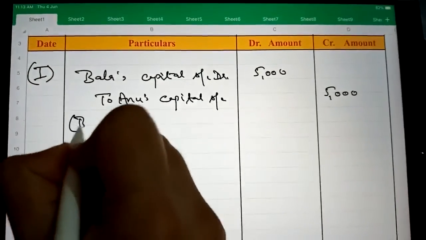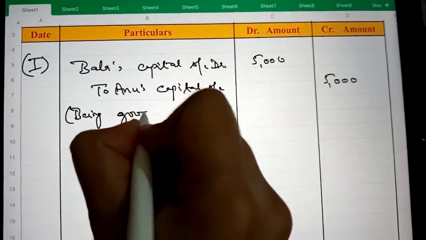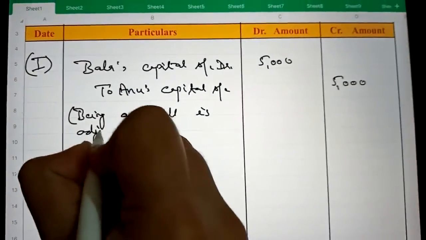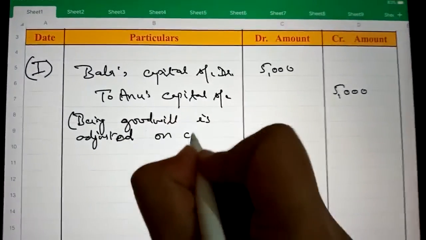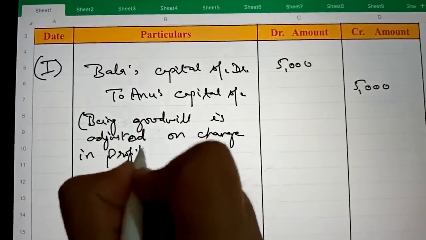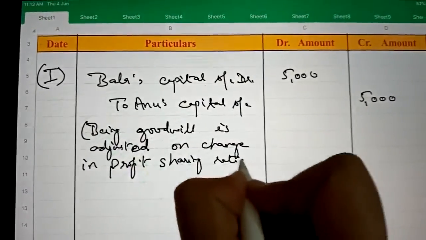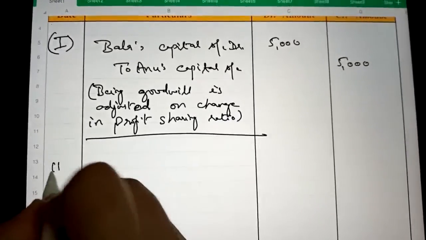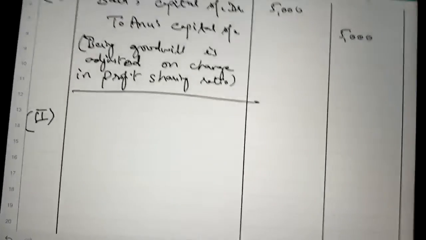Being goodwill is adjusted on change in profit sharing ratio. So this is the first case, and the second case is when goodwill is raised and written off.